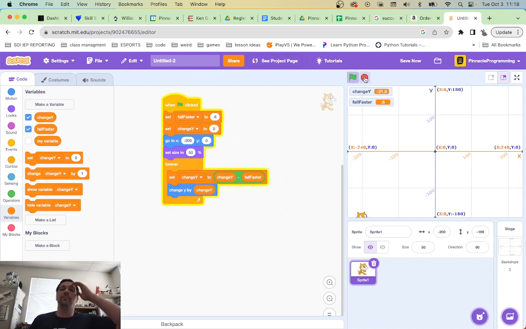Oh, that's much better. Yeah, that's better. Let's put that back at 1. Okay, so what we've done here is we've set the change y to change y minus fall faster, which